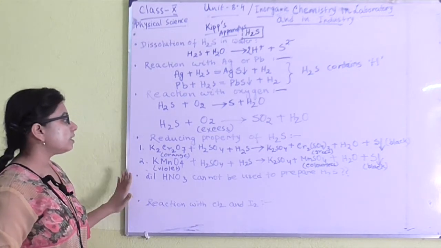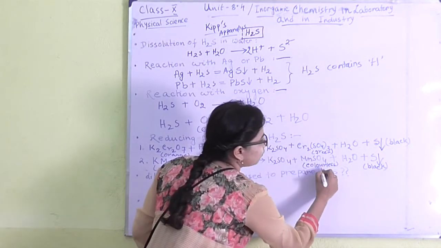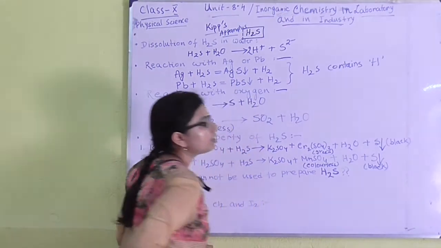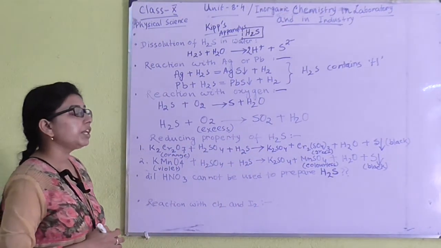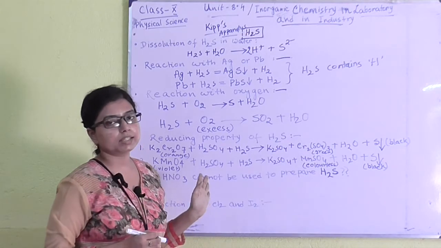The next thing is, dilute HNO3 cannot be used to prepare H2S. We can use dilute hydrochloric acid, we can use dilute sulfuric acid, but we can't use dilute nitric acid. Why?